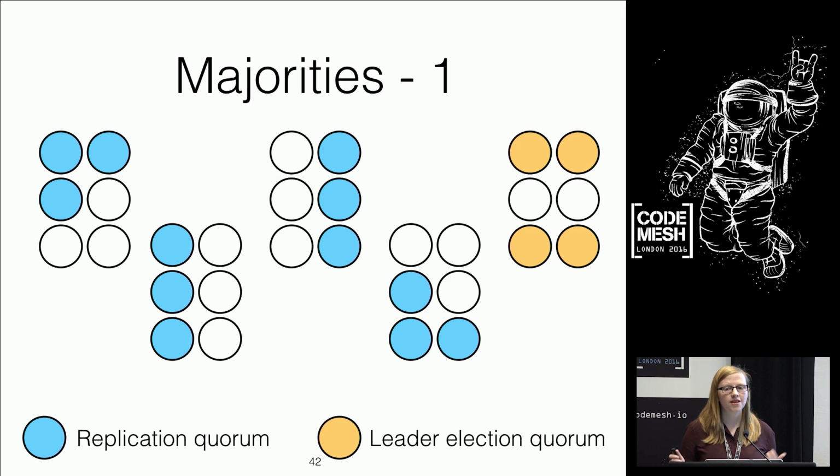And thirdly, there's potential here for us to greatly improve the throughput because we have 2 disjoint sets that we can now send replication requests to. So we could send it to the left-hand side, and then the right-hand side, the left-hand side, and then the right-hand side, essentially doubling our throughput.